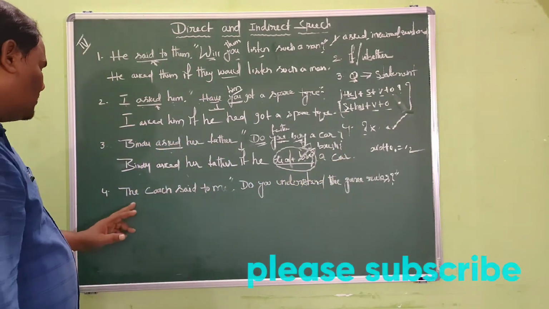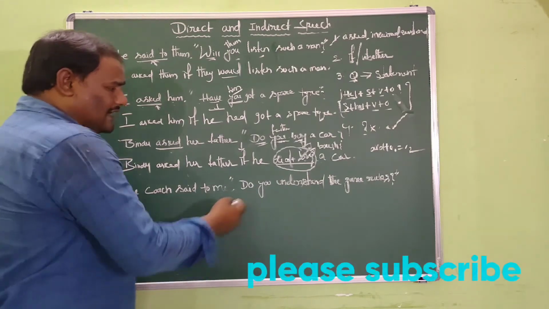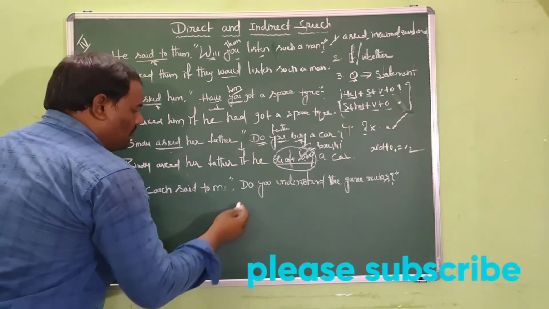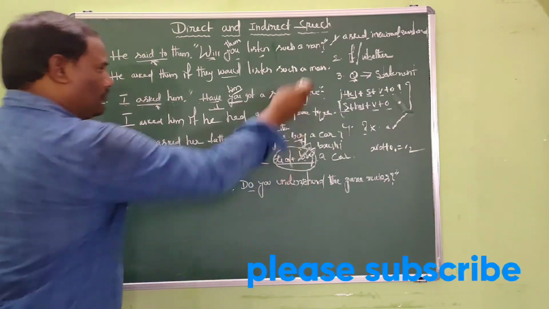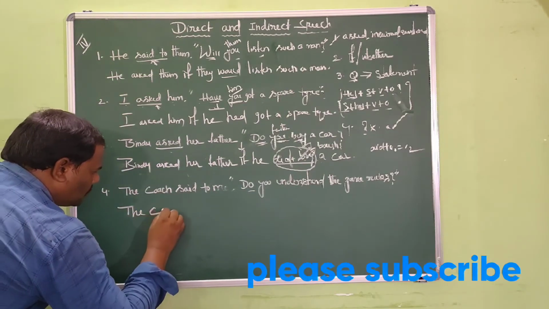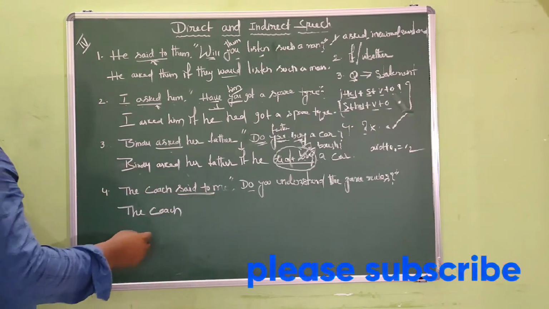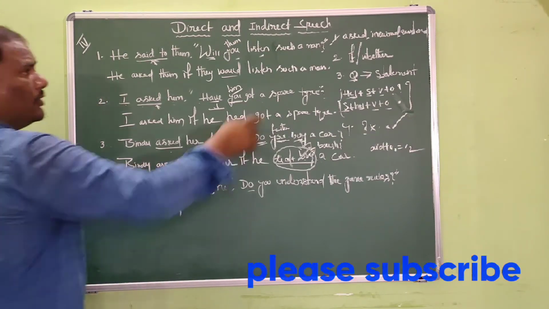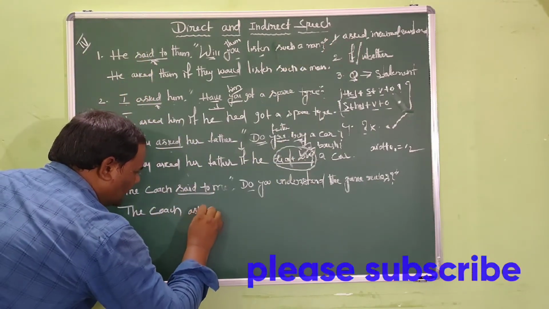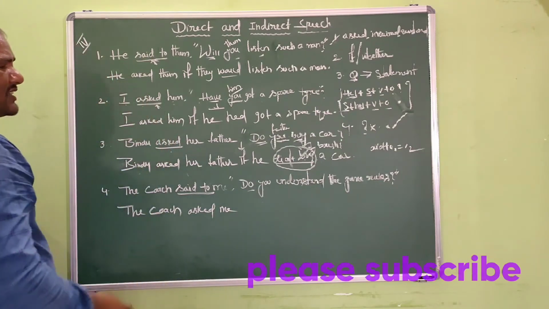We shall take up the last question, dear. The coach said to me, "Do you understand the game?" This is also an interrogative sentence which starts with the helping verb do. We have to follow these 4 steps to answer this question. The coach said to becomes what here? Asked, because we need to change the reporting verb into one of these. Now I would like to take asked here. The coach asked me.